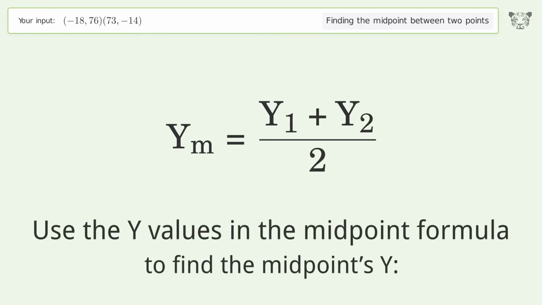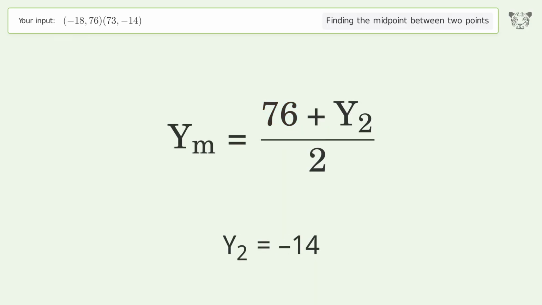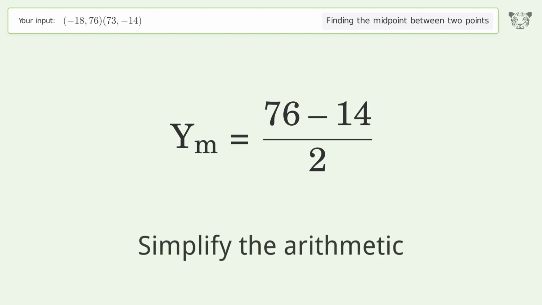Use the y values in the midpoint formula to find the midpoint's y. y1 equals 76. y2 equals -14. Simplify the arithmetic.